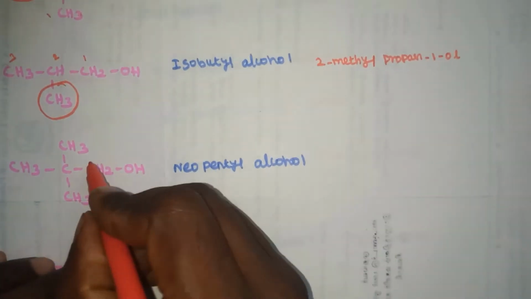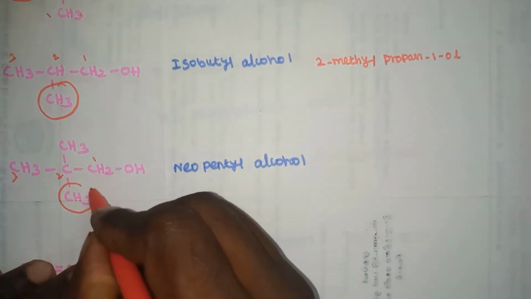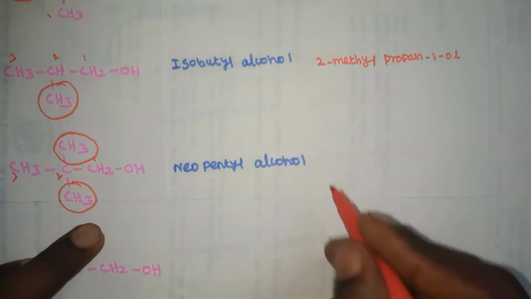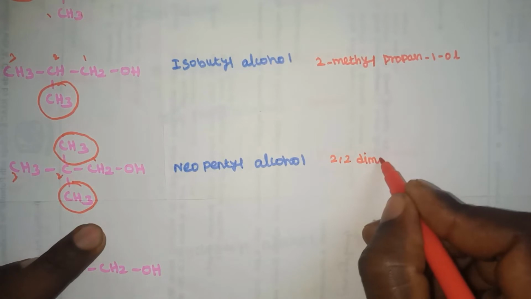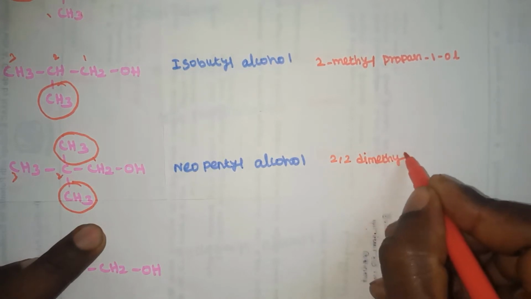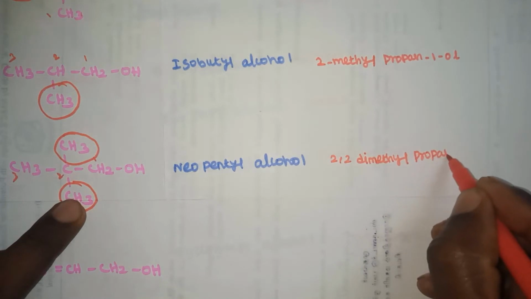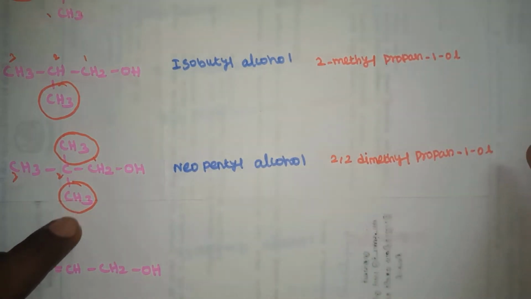Next one, 1, 2, 3. In the second position two methyl substituent groups are present, so the IUPAC name is 2,2-dimethyl. Three carbons are present, so propan-1-ol is the IUPAC name of neopentyl alcohol.